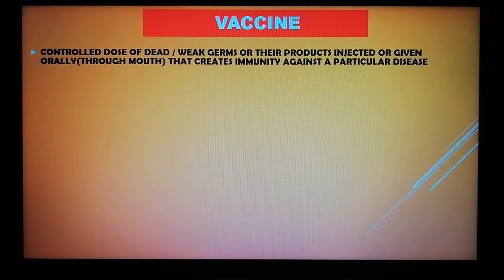Now, vaccines are controlled doses of dead or weak germs or their products, injected or given orally, that means through the mouth, or they can be injected, and that creates immunity against a particular disease, right? Like suppose chicken pox and polio, these can be prevented by giving vaccines, all right? So vaccines are controlled doses of weak or killed germs or their products, right?